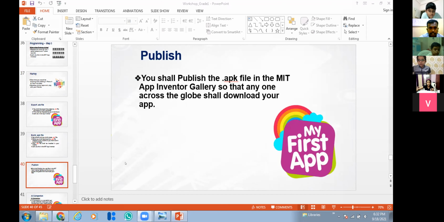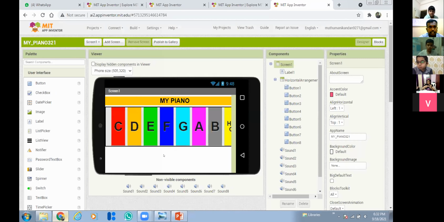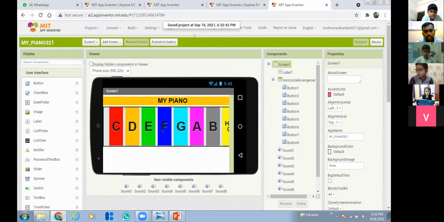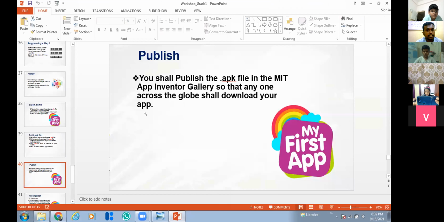It will get saved automatically. But if you don't have good internet, always practice: go to Project and click Save project, so that the project will be saved. Otherwise the project will be saved automatically. Can you share us the presentation? Yes, I will share you the presentation.